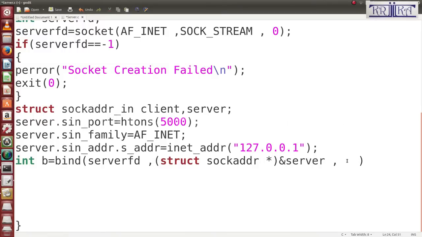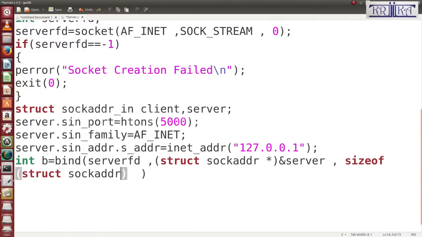Then here write how many bytes should be added. So you will pass the size of the server. You can write sizeof server, or you can also write struct sockaddr, because I don't know whether it is IPv4 or IPv6. Better you use the sockaddr general structure.